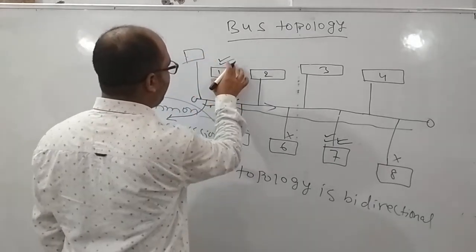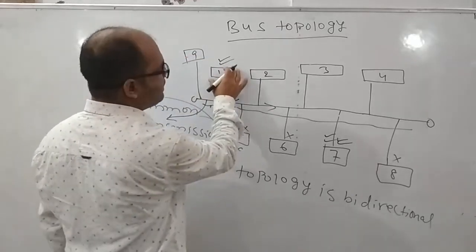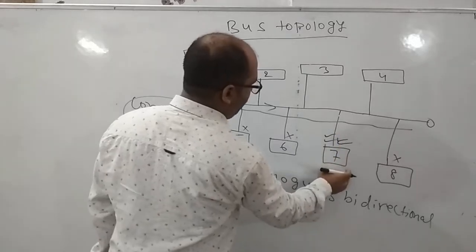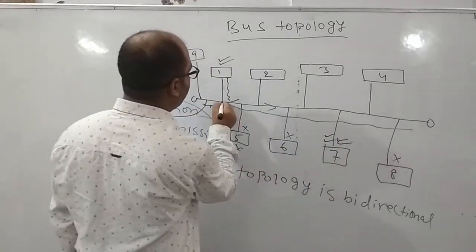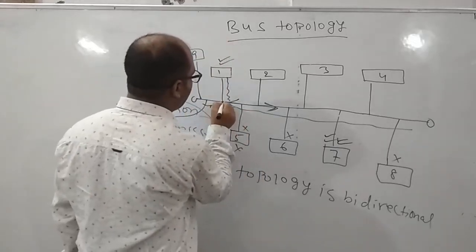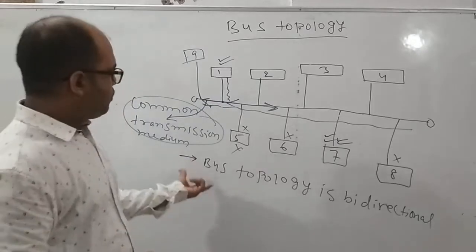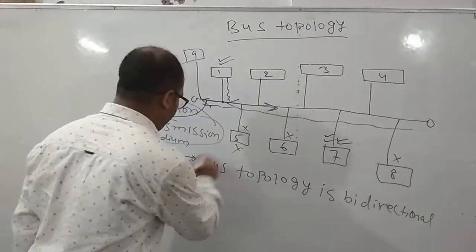Suppose one node is here, also one node is there. So whenever this node, suppose this node is 9, whenever this node sends the data for this node, the data will travel from here in this direction also, as well as from this point the data will travel in this direction also. So this bus topology is bidirectional.